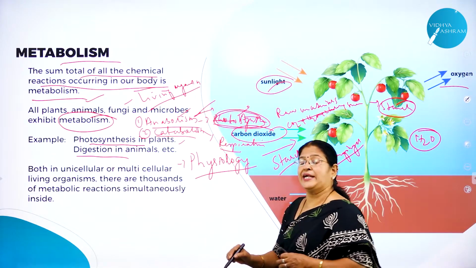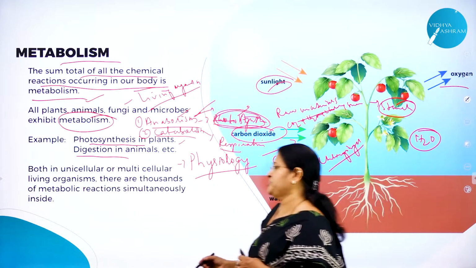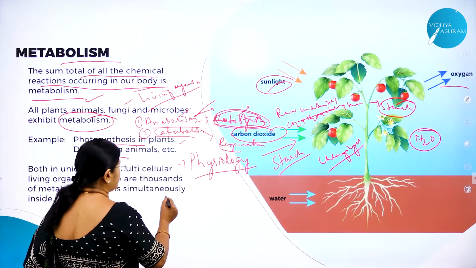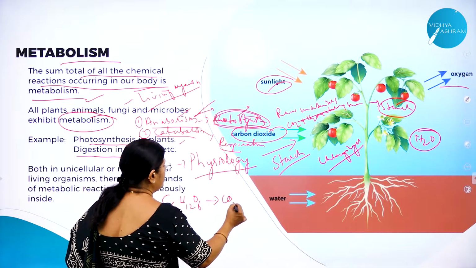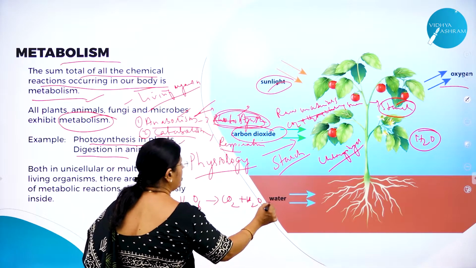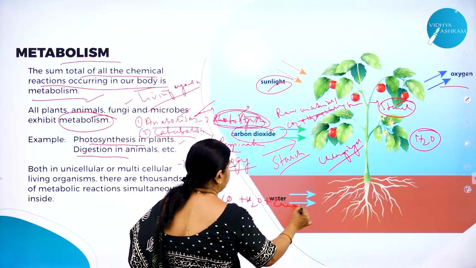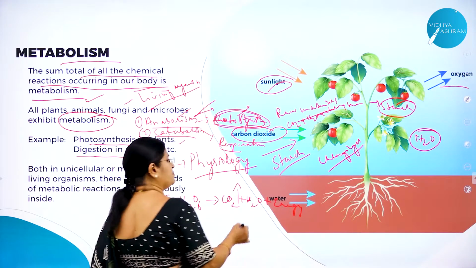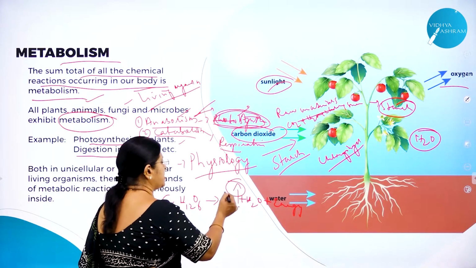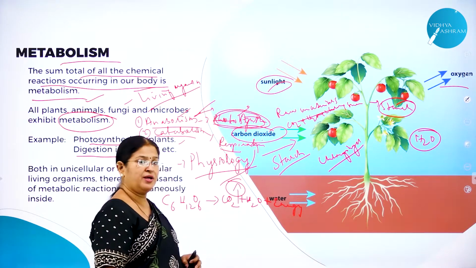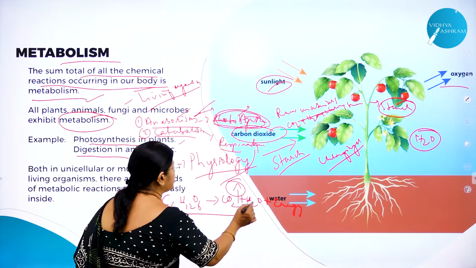What do you mean by catabolism? Destructive process. Respiration. What do we take? That is the glucose, C6H12O6, which is broken down into CO2 plus H2O plus energy. So this CO2 goes back, as you know, CO2 for an organism is a gaseous waste, and this is what is picked up by the plants for photosynthesis. So this is called a destructive process.